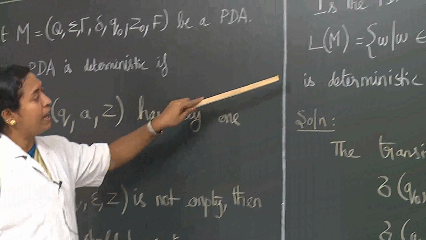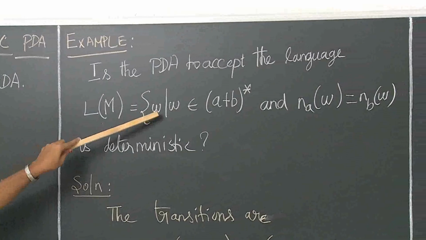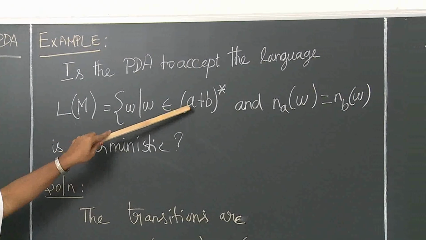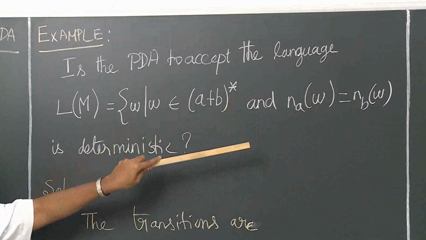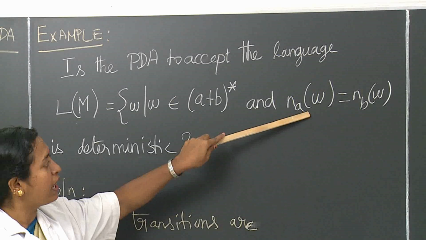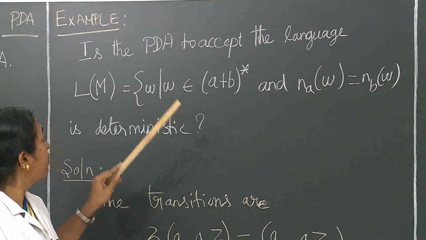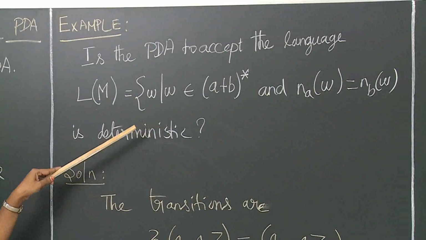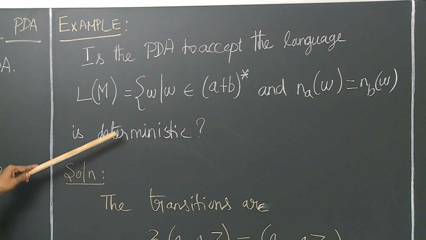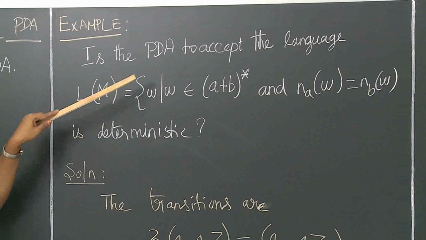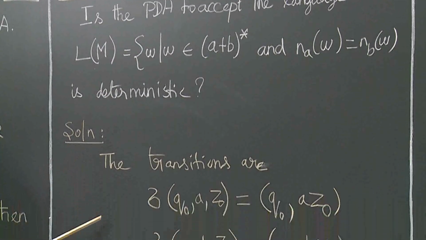The given language is L = {w | w ∈ (a,b)*}, where the number of a's should be equal to the number of b's in the word. We have to check whether the given language is deterministic or non-deterministic. This language is accepted by the pushdown automata. Now we can see the solution.